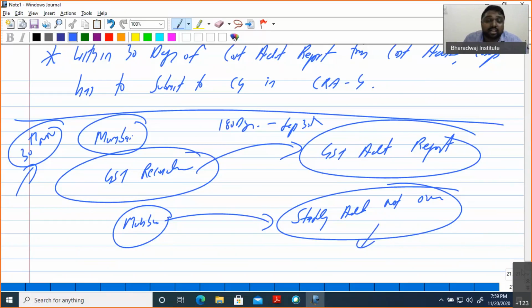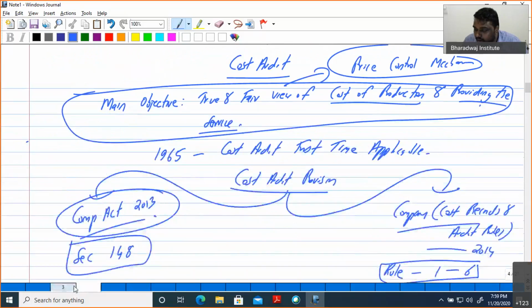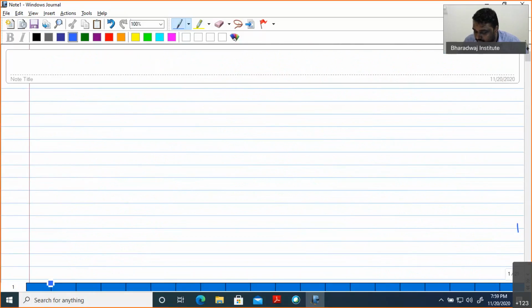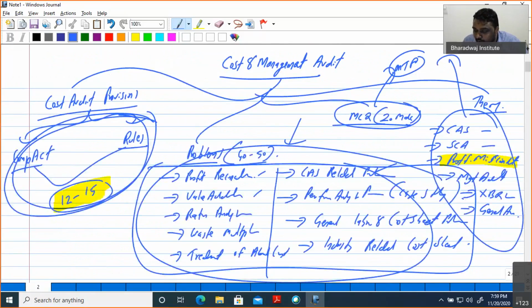Because, as I told in the beginning, we have to prepare the profit reconciliation and value addition. These are all your previous year questions. For the profit reconciliation and value addition statement, you should get the company share capital, debt and equity. These I have to take from the balance sheet, that is, the audited balance sheet.